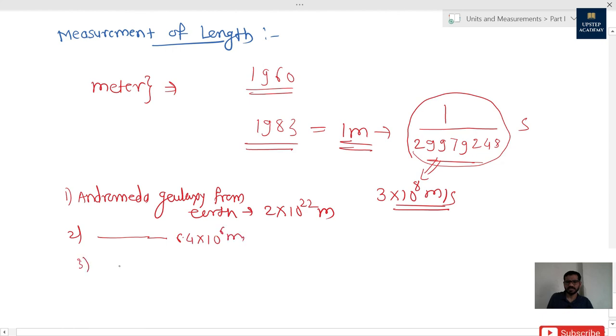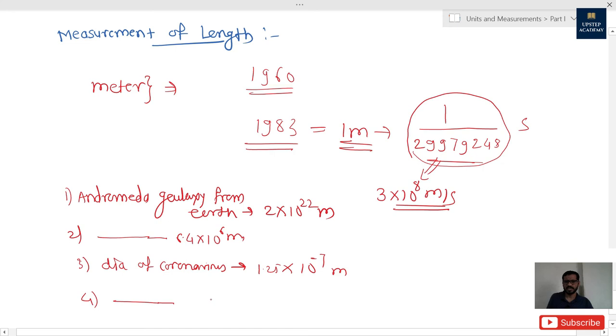Third one is diameter of coronavirus, which is 1.25 into 10 raised to minus 7 meter. And the last example I am taking here, diameter of proton is 2 into 10 raised to minus 15 meters.